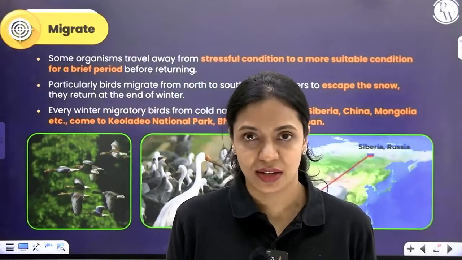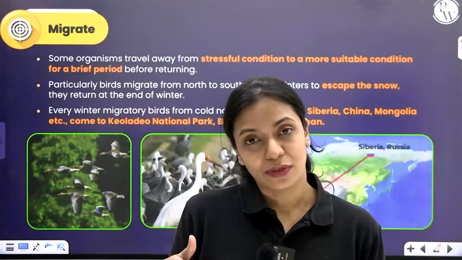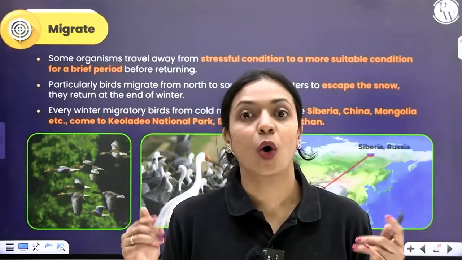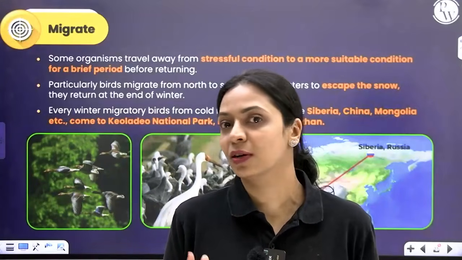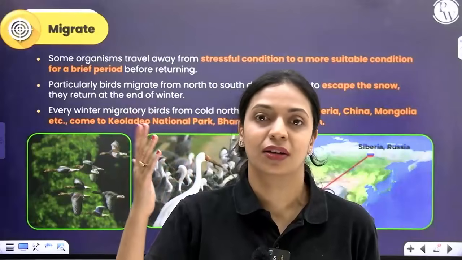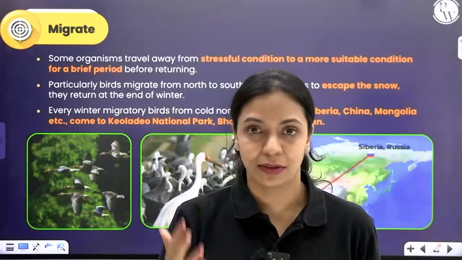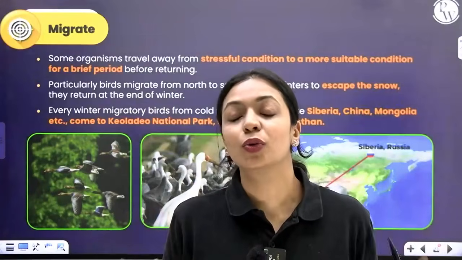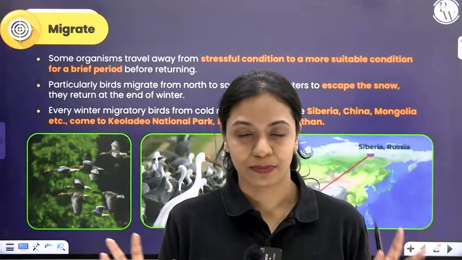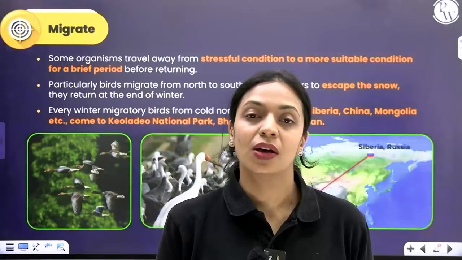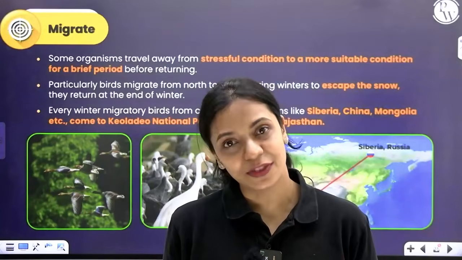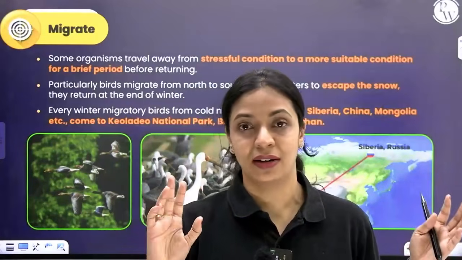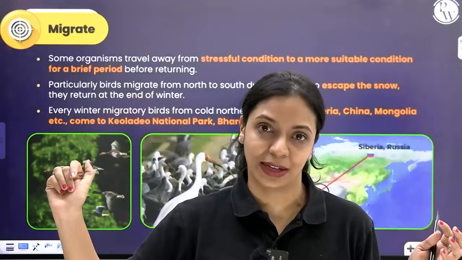If there is change in external environment, it is going to affect my internal environment as well. Or because I am a regulator, but thermoregulation is becoming beyond what I can spend in terms of energy. In that case, if it's becoming too difficult to survive in an area because of the climatic conditions, what organisms can do is leave that area and go to some other area until this area becomes favorable again.